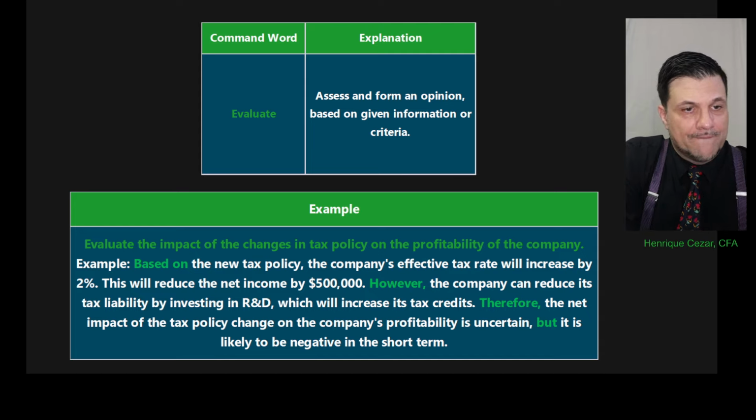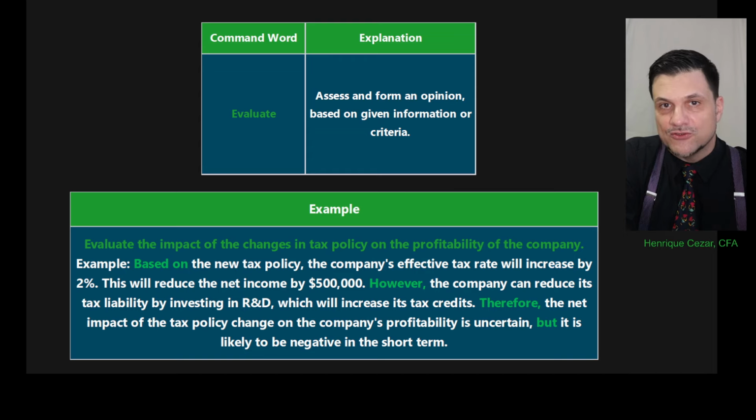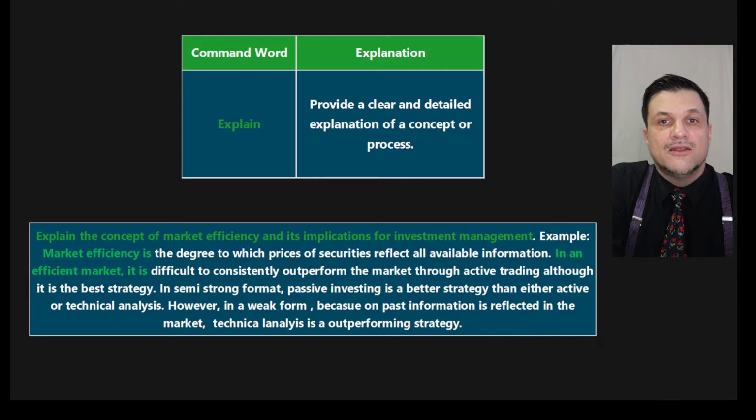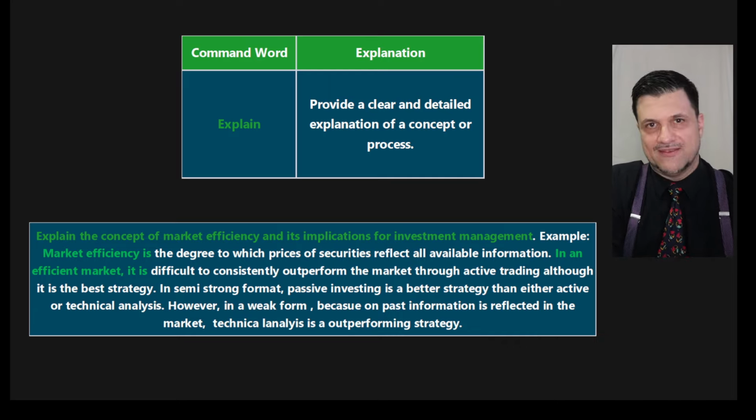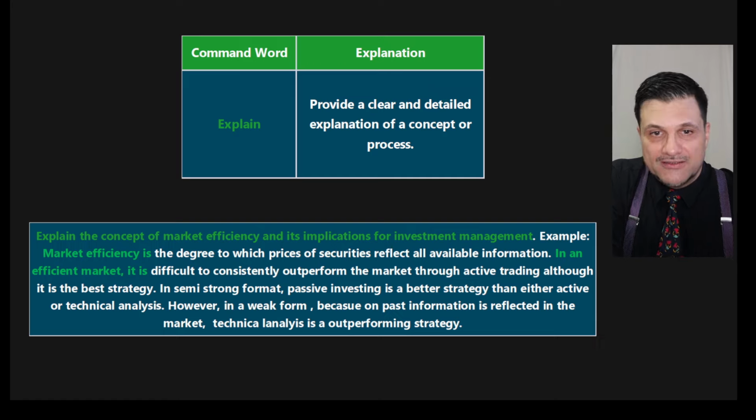Okay? All right. You don't have the command word assess, right? Because you become redundant in some of those command words that we have here. The next one, explain, friends. Be careful with explain. Explain is tricky. Because explain, I'm thinking I'm explaining something. Next thing I think I'm comparing. I think I'm explaining something. Next thing I see I'm defining. So be careful, because you need to make sure that you know what you answer. That's not define. That's not something else. It's explain. So look at this. Look at the keyword. Provide a clear and detailed explanation of a concept.